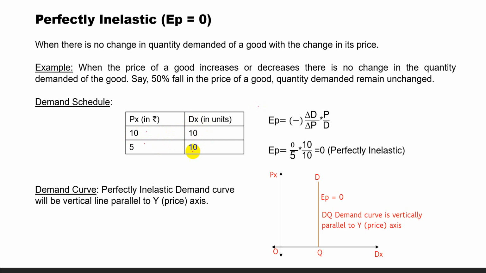So there is no change in demand. Delta D is 0. Delta P is 5, original price is 10 and original quantity is 10. 0 by 5 into 10 by 10. The result is 0 by 50, which is equal to 0, perfectly inelastic. In case of perfectly inelastic demand, the demand curve will be vertical, parallel to the y-axis, that is the price axis. Now here the price changes, but demand remains the same. Demand is this much.